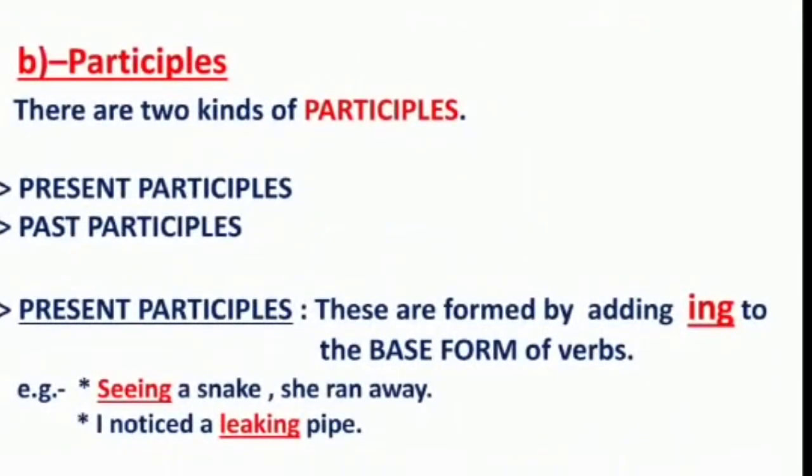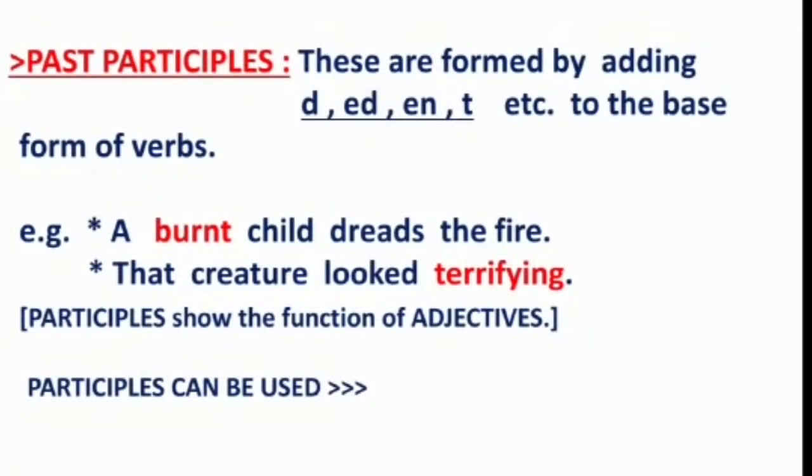There are two kinds of participles, which are present participles and past participles. Present participles are formed by adding ing to the base form of the verbs. And to form the past participle, we add d, ed, en, t, etc. to the base form of the verbs. See a few examples.